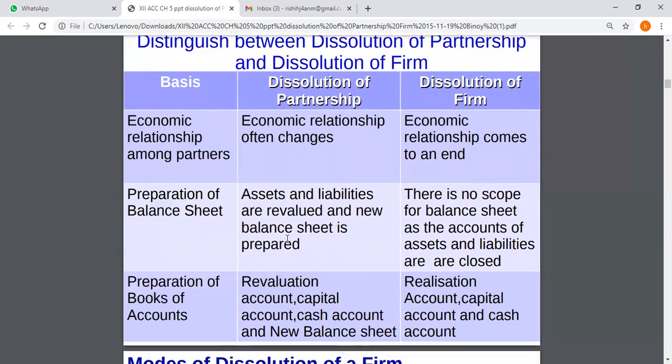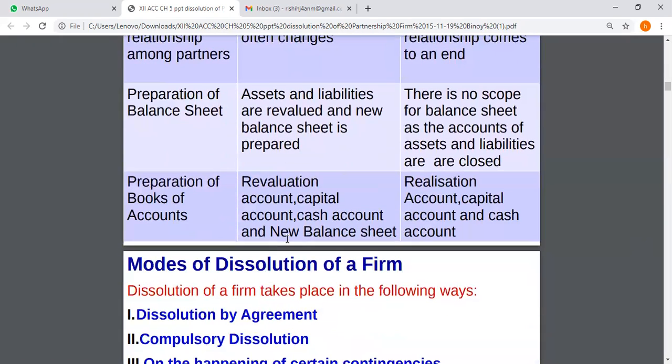Preparation of balance sheet: in dissolution of partnership, assets and liabilities are revalued and a new balance sheet is prepared. In dissolution of partnership firm, there is no scope for preparing a new balance sheet as the assets and liabilities are closed. In dissolution of partnership, revaluation account, capital account, cash and bank account, and new balance sheet are prepared. In dissolution of partnership firm, only realization account, capital account, and cash and bank account are prepared, which will be tallied at the end.